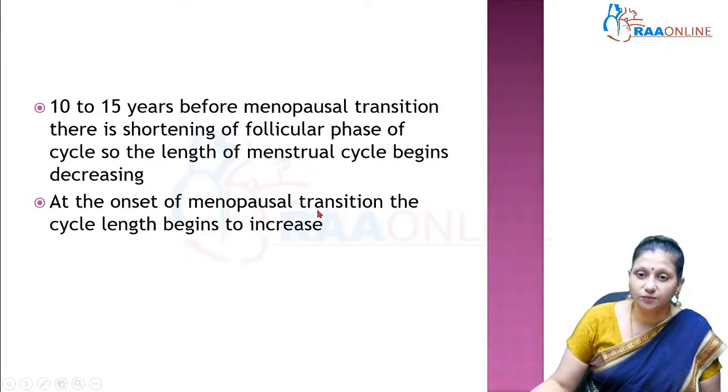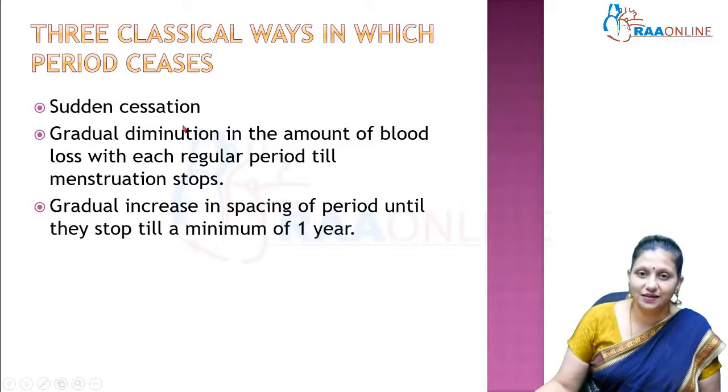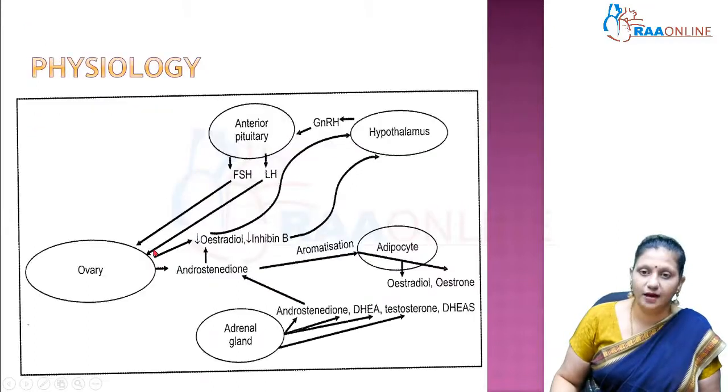So, at the onset of menopause transition, the cycle length begins to increase. 10 to 15 years before menopause, cycle length decreases. But when she is actually nearing menopause, the cycle length begins to increase. Now, there are 3 classical ways in which periods might cease. It may suddenly stop, or it may be a gradual diminution in the amount of blood loss with each regular period till menstruation stops, or it can be a gradual increase in spacing of the menstrual period until they stop for a minimum of 1 year.